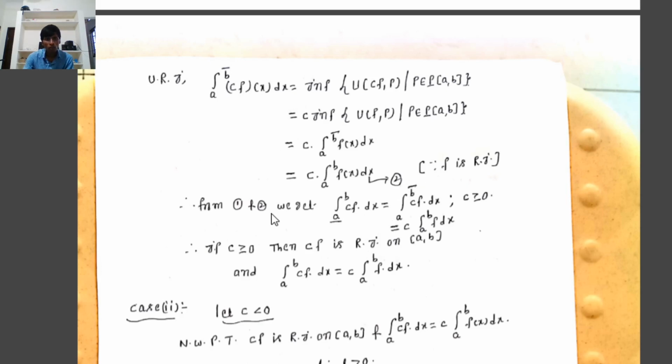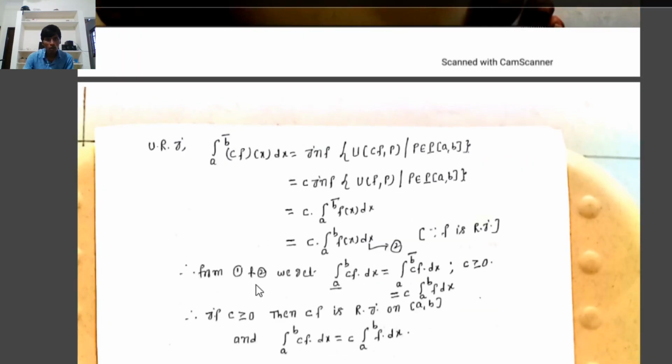Therefore, from 1 and 2 we get: from 1, the lower integral of cf(x) dx equals c times the integral from a to b of f(x) dx. From 2, the upper integral of cf(x) dx equals c times the integral from a to b of f(x) dx. We observe that from 1 and 2 both right-hand sides are equal. Therefore, the lower integral of cf(x) dx equals the upper integral of cf(x) dx equals c times the integral of f(x) dx from a to b. Therefore, the lower and upper Riemann integrals are both equal. Therefore, cf is Riemann integrable on the closed interval [a,b].